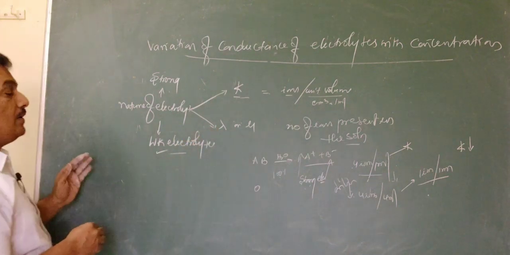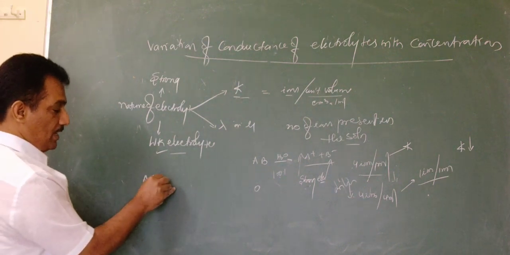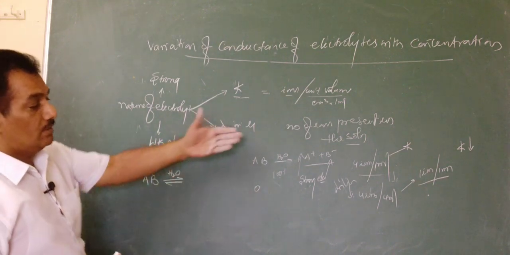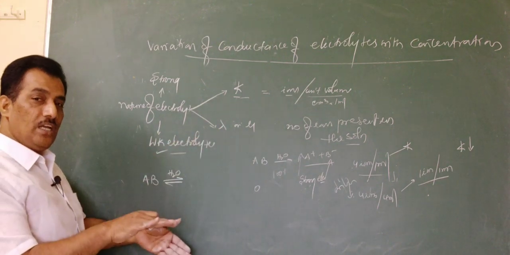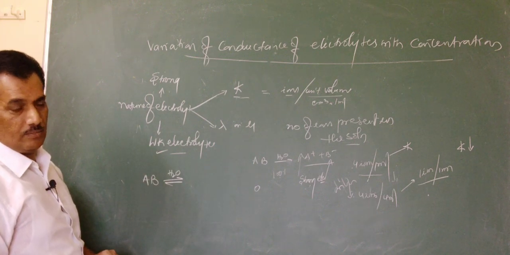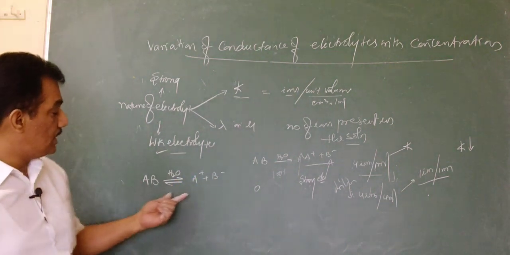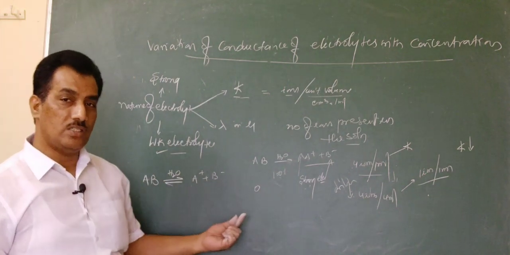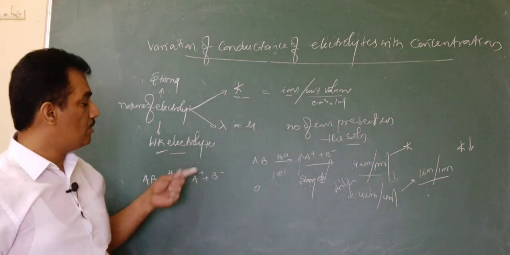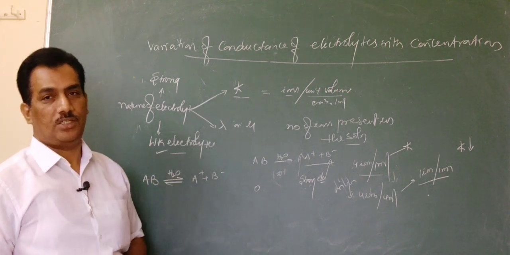Now coming to weak electrolytes. Here, in weak electrolyte, the story is different, because this weak electrolyte, for example AB, when it is kept in water, at any dilution never undergoes 100% ionization. Why is it not undergoing 100% ionization? Already you know, because it is establishing an equilibrium with the dissociated and undissociated molecules. So once equilibrium is established, unless we are removing one of the products, it is not at all possible to make this reaction go to completion.